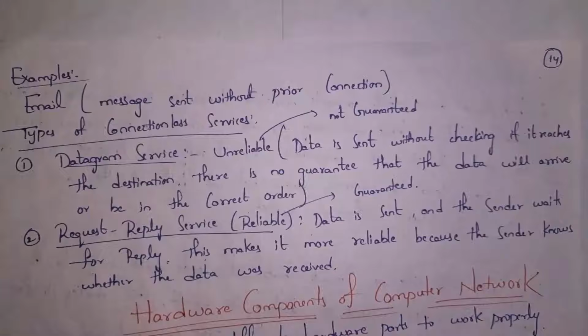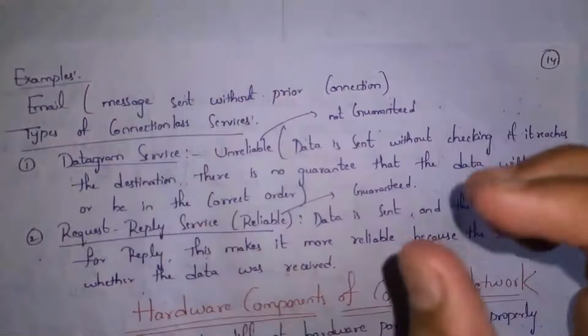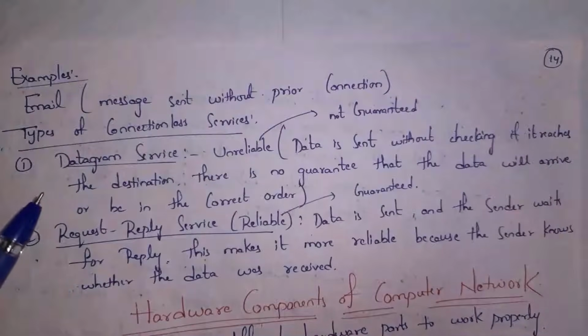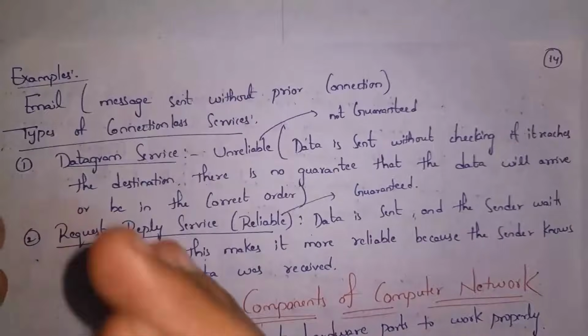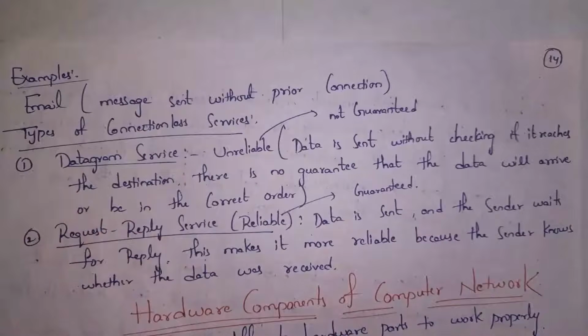Connectionless services are classified into two types. They are datagram service and request to reply service. Guys, in datagram service, whenever a person sends data, the receiver will not give a reply on whether data is received correctly or not. So the sender doesn't know whether data is sent correctly or not. And whereas in request to reply service, the name itself says request to reply. So whenever a person sends a message, the receiver will give a response on whether data is received correctly or not. So if the person receives a wrong message, the sender will send the data again.